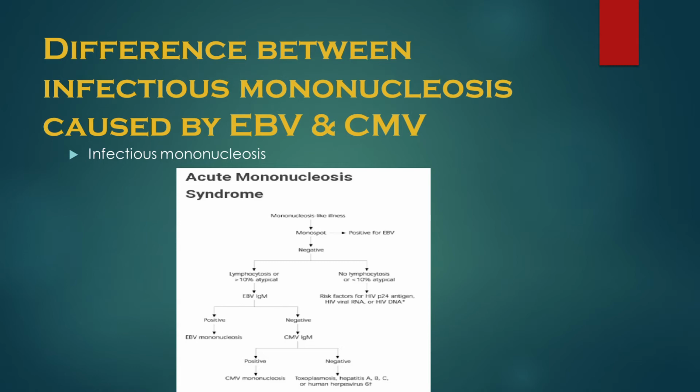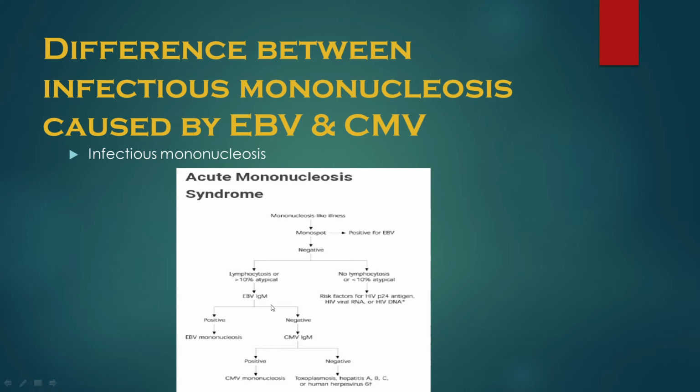So how to differentiate the mononucleosis-like syndrome: we do the monospot test. What is this monospot test? This is a simple slide agglutination test. If this test is positive, then it is Epstein-Barr virus. If it is negative, then we look at the lymphocytosis. If there is lymphocytosis, we look for Epstein-Barr virus immunoglobulin M, so EBV IgM. If there is no lymphocytosis, and there is a risk factor, we look for HIV P24 antigen, HIV viral RNA, or HIV DNA.